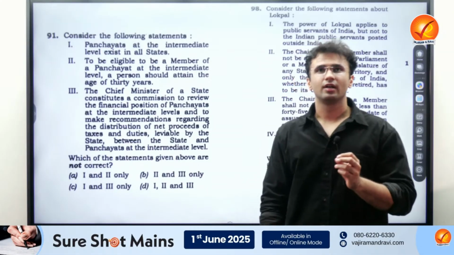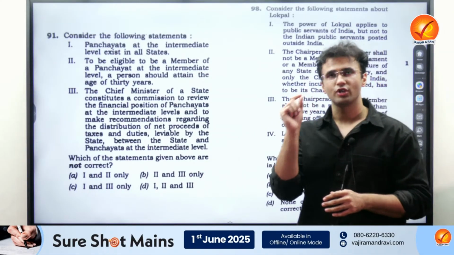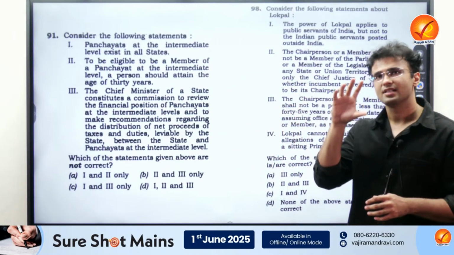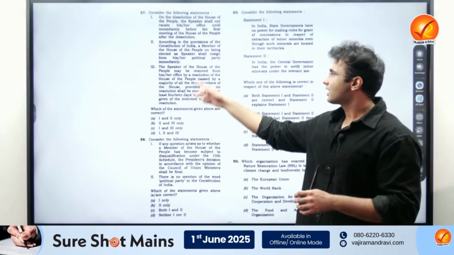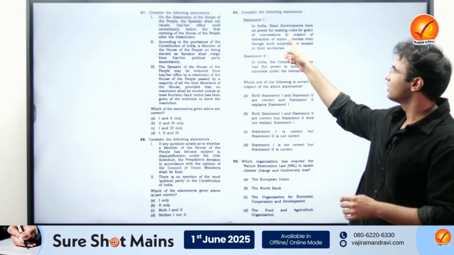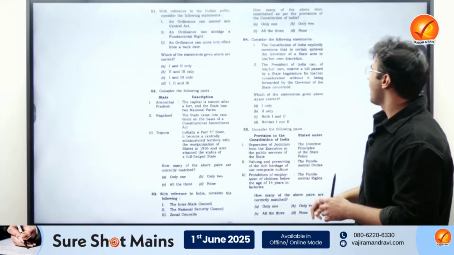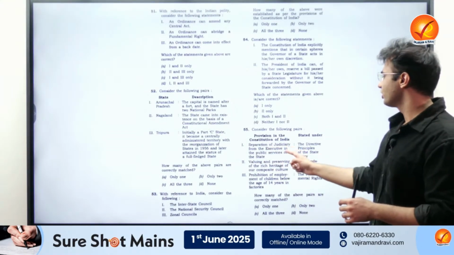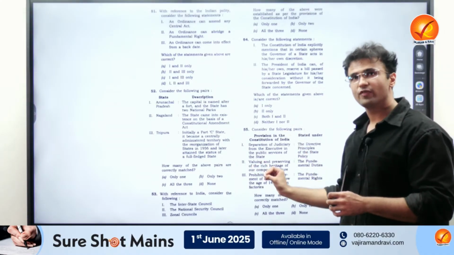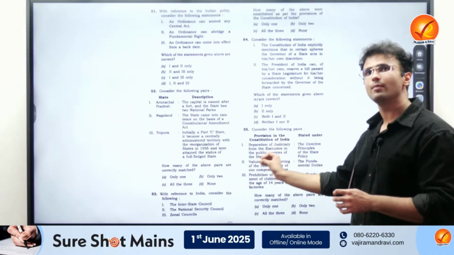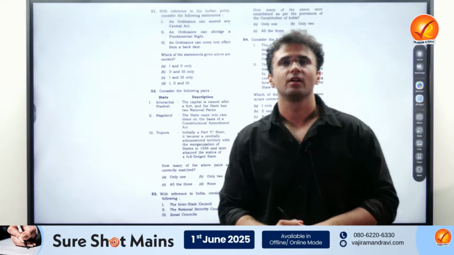So the overall analysis of the polity paper is that it is quite a conceptual paper. It is moderate and tilting towards difficult, in terms of conceptual knowledge being tested. Although there are some easy questions, like the Panchayati Raj questions, the question relating to the scheduled area or the Speaker, the state government making rules for minor minerals, and the separation of the judiciary from the executive, the provisions of the Constitution, simple basic provisions, Part 3 and Part 4 of the Constitution, and their mapping. Overall, it is a moderate paper, according to me.